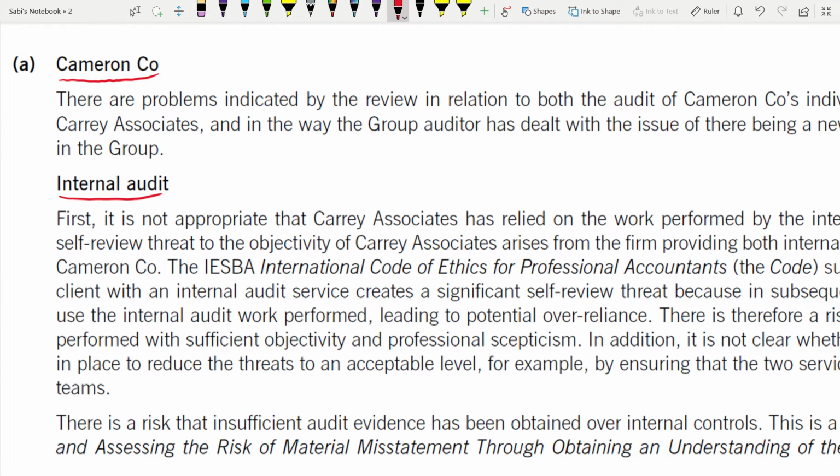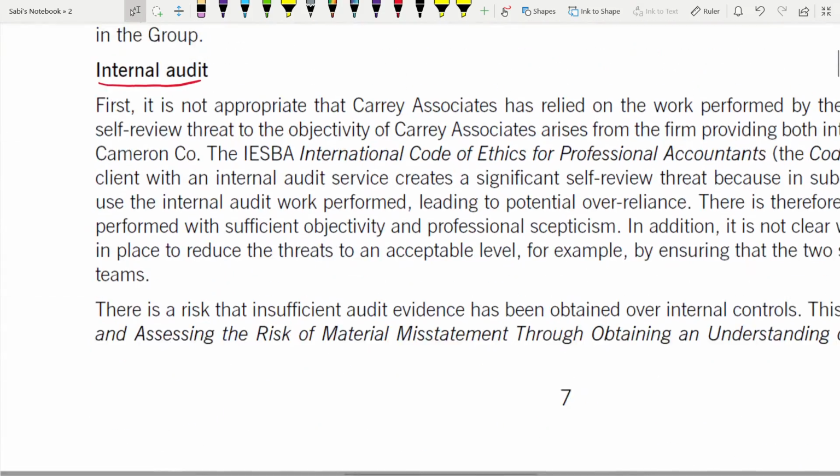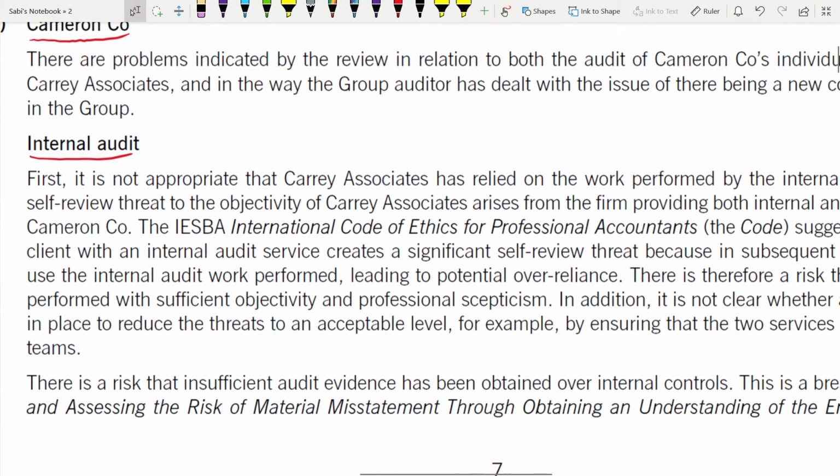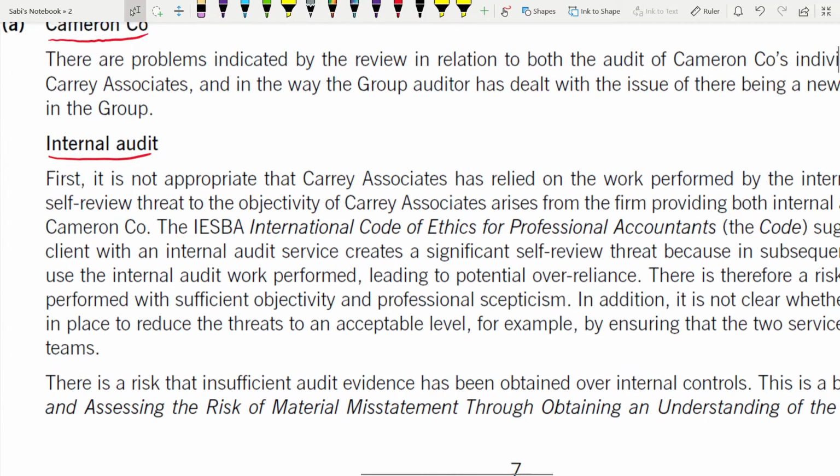One issue is relating to internal audit. Let us see what the issue relating to internal audit is. First, it is not appropriate that Carey Associates has relied. Straight away you say first, second, third.